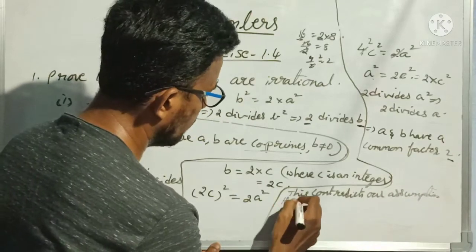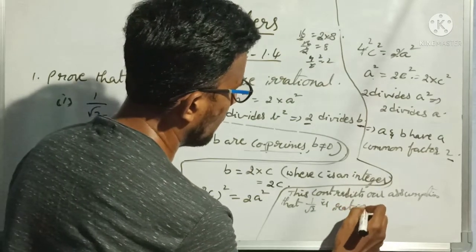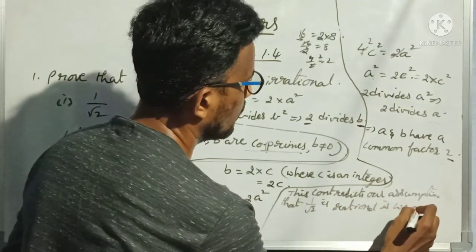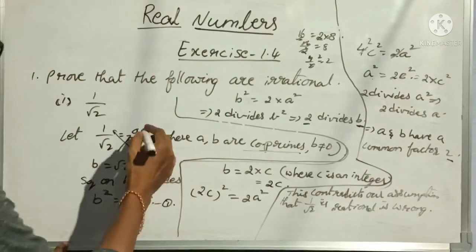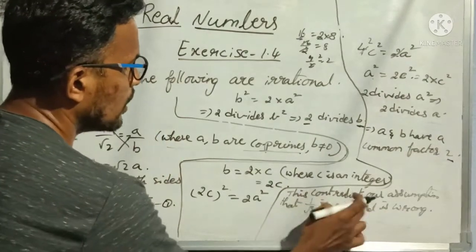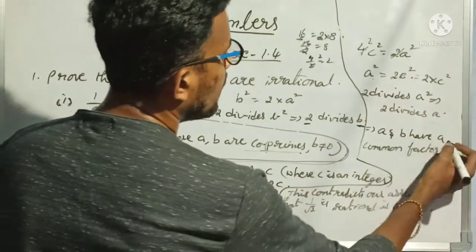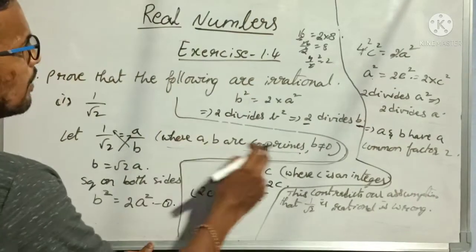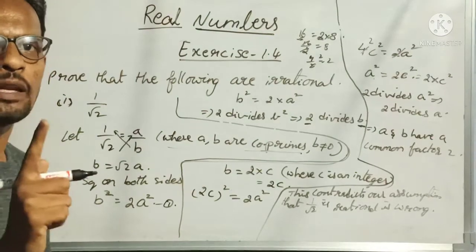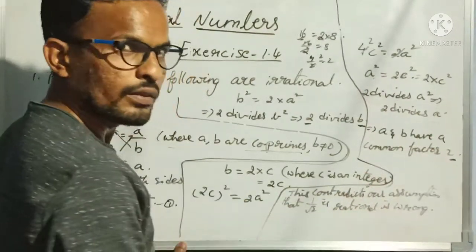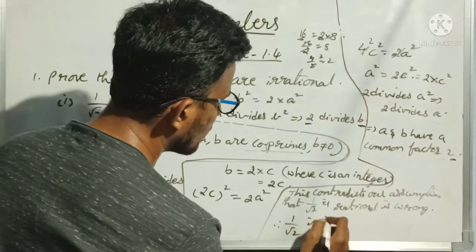Our assumption that 1 by root 2 is rational is wrong. Rational is nothing but a by b; a by b is a rational number. That's what I am writing here. So this contradicts our assumption that 1 by root 2 is a rational number. Why? Because a and b have common factor 2 also here, but we are saying that a and b are co-primes, meaning only 1 in common, but we are getting 2 also in common here. That is wrong, so our assumption is wrong. Therefore, 1 by root 2 is irrational.